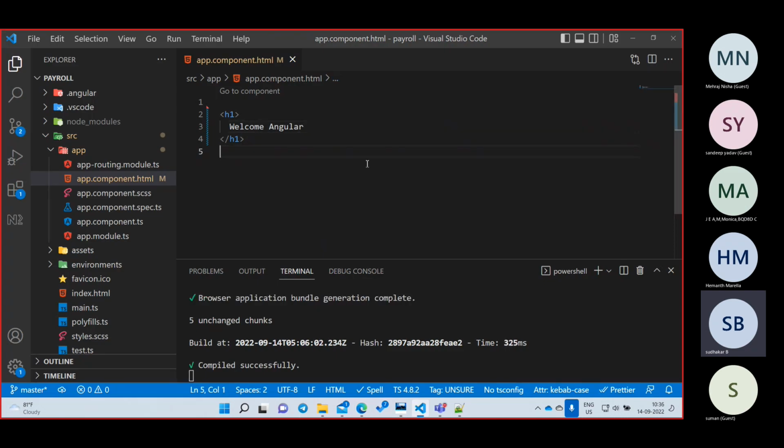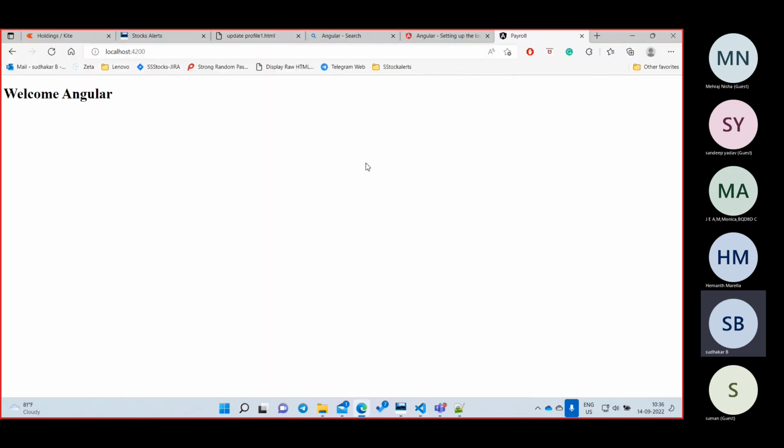Node will keep on watching your files to see if anybody is saving your file. If you press Ctrl+S, automatically Node will reload and refresh your screen, so you need not come here and refresh. It will save your time. You write your code and come here, and your page is automatically refreshed with the latest output. Our responsibility is only to write the code; Node will take care of everything.